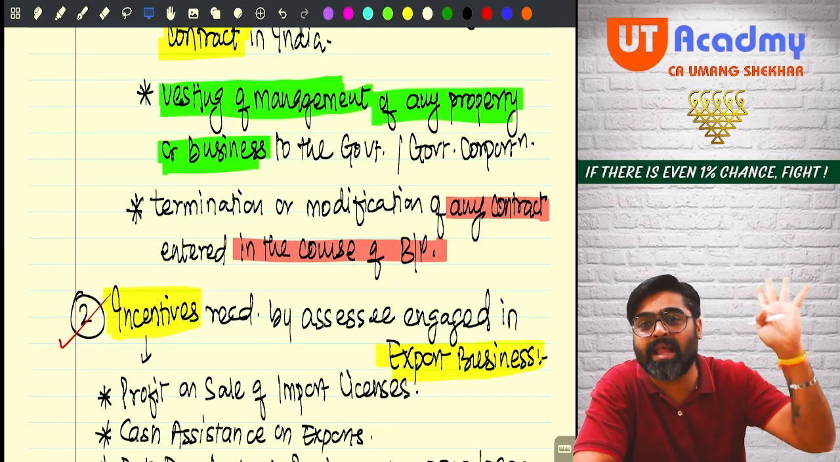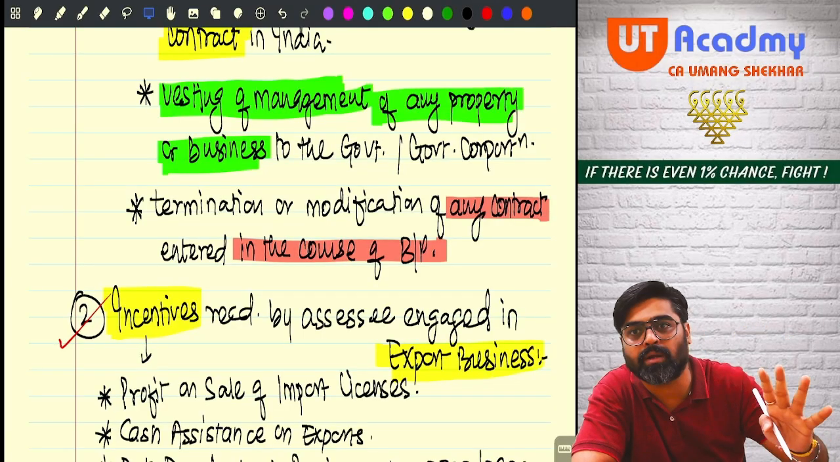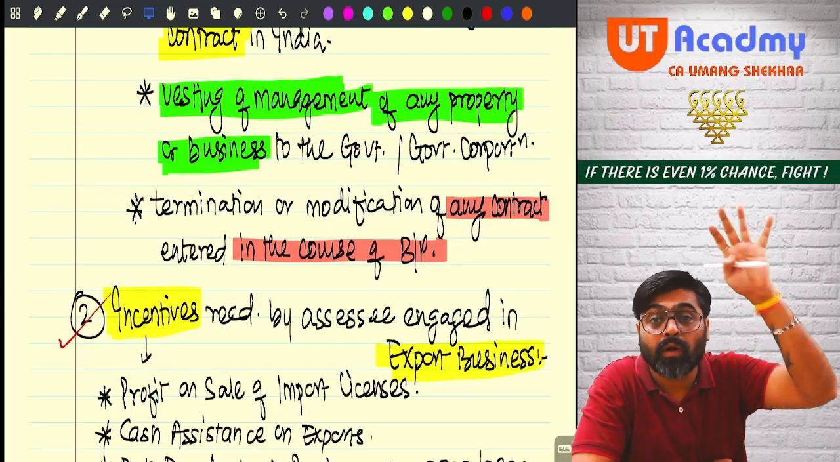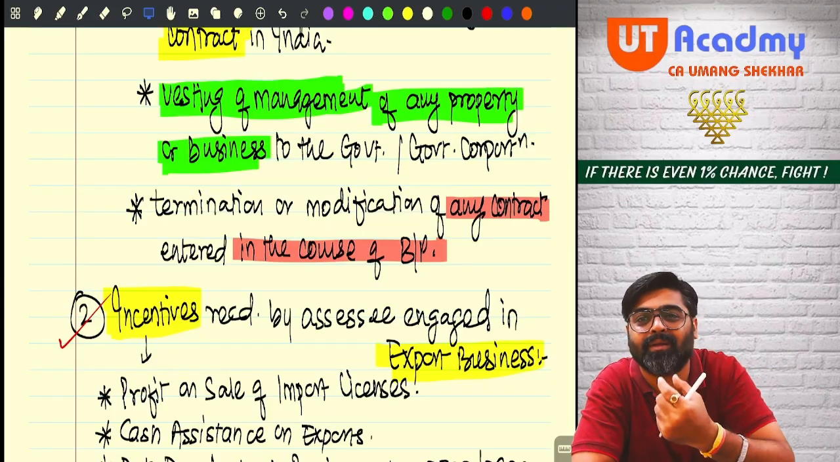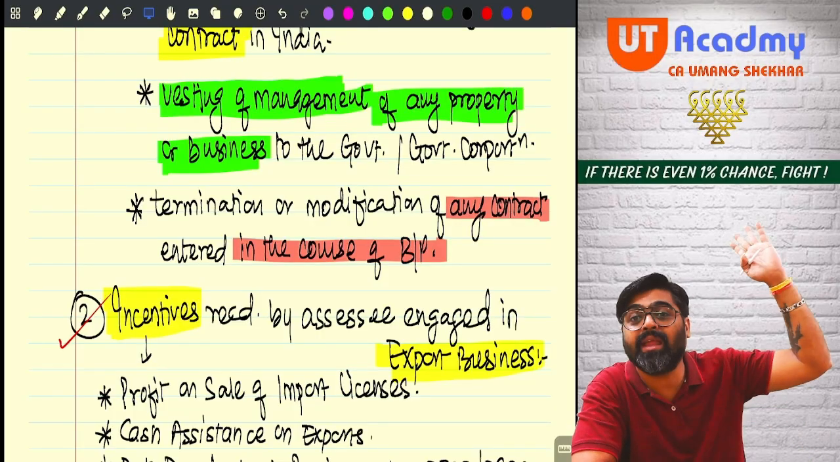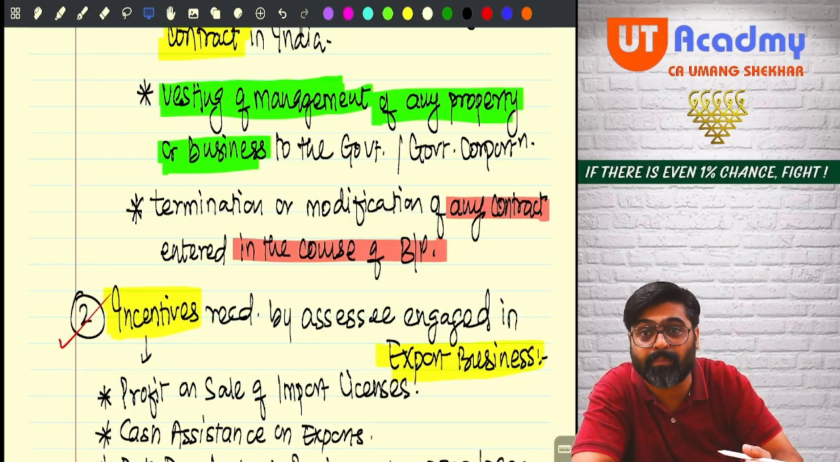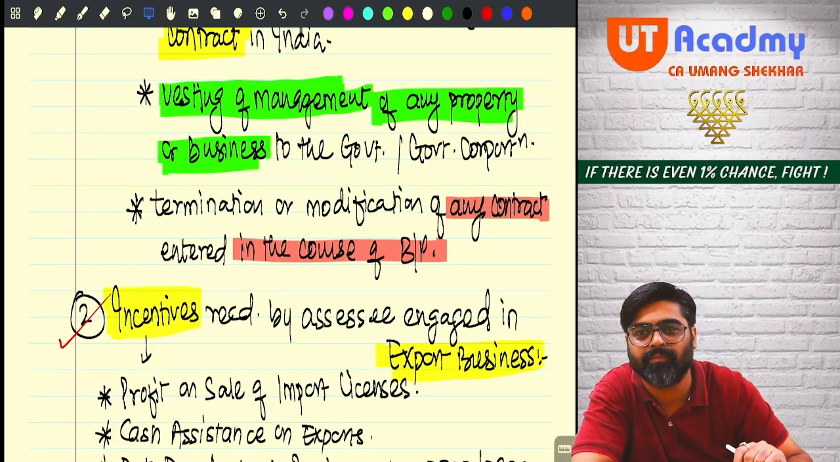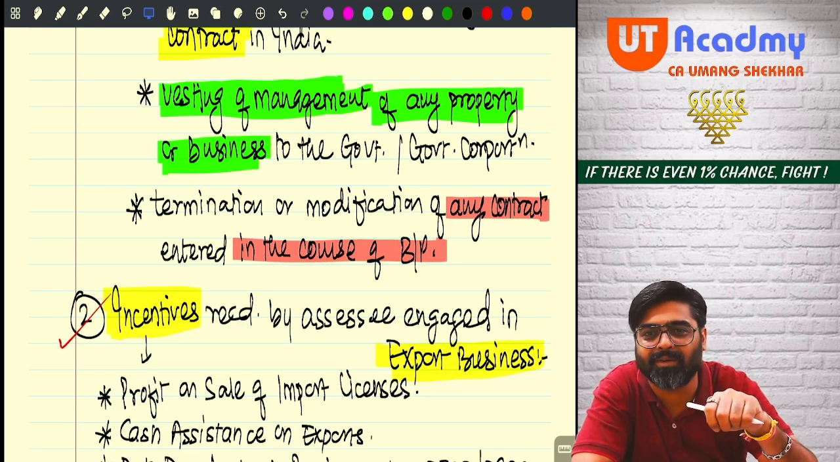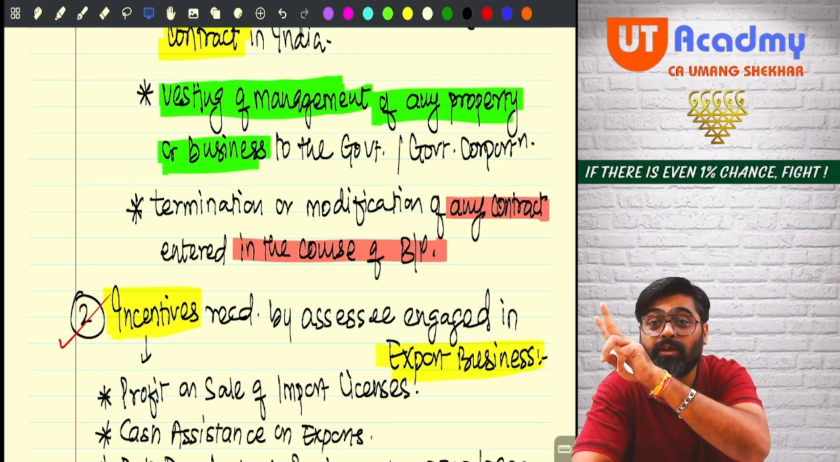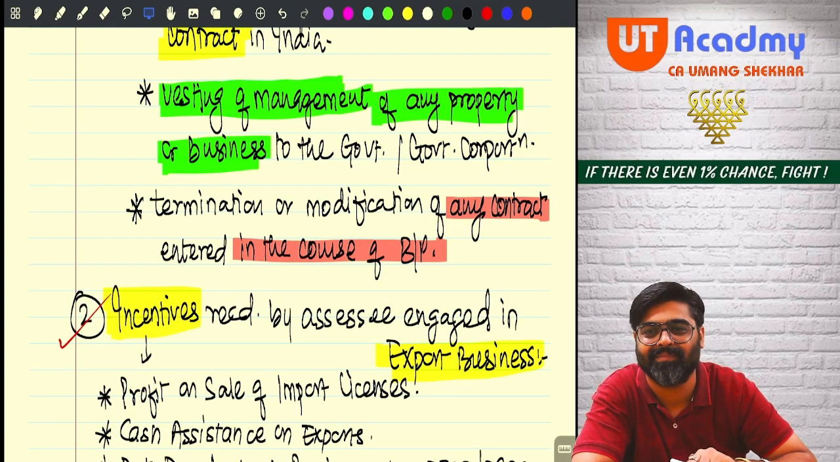Now, any business contract, any contract in the course of business or profession. Out of all those contracts, I gave you just one example: the suppliers agreement. There can be many types of contracts which might happen in the course of business or profession. Now, any contract will be covered here. Because earlier, only 3 points were there. 2 years back, this amendment came.